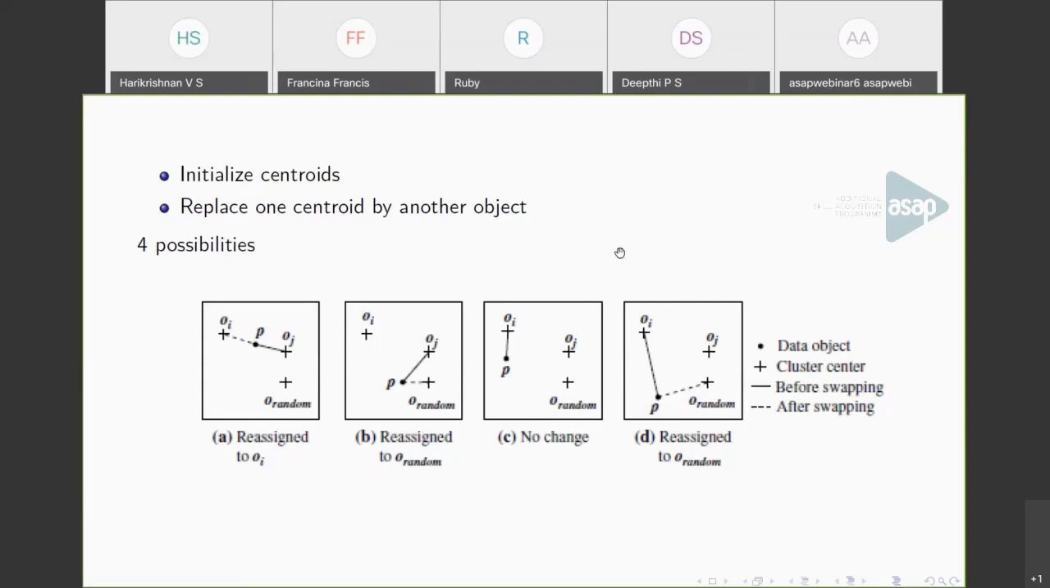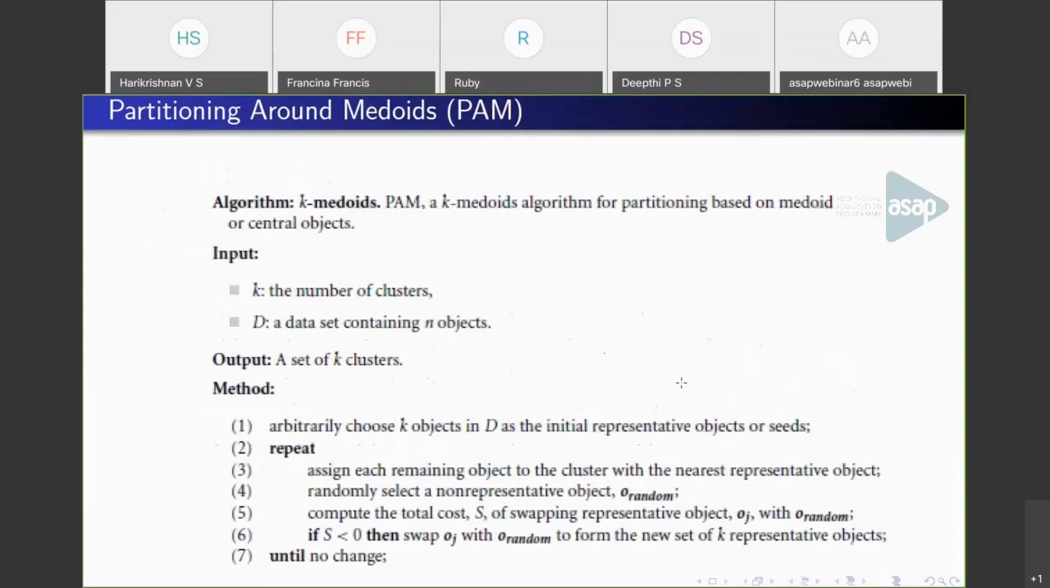So the difference from K-means here is that at each iteration, we pick actual data objects and calculate the distance of each point from the new data object, and we keep on reassigning. Either we reassign, or if the distance is greater, we keep the cluster as such. Based on these four possibilities, we have the algorithm called PAM, the K-medoids algorithm. The short form is PAM, partitioning around medoids.